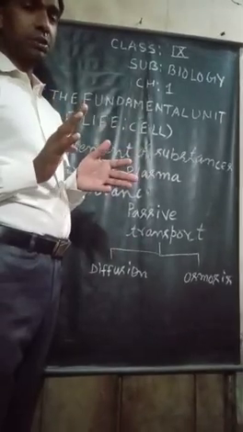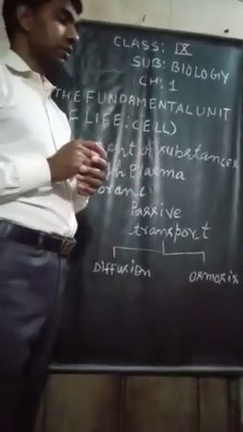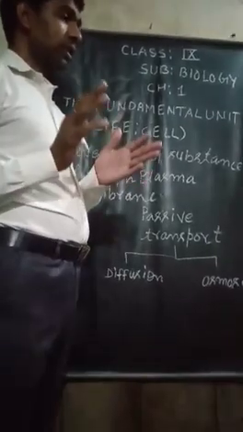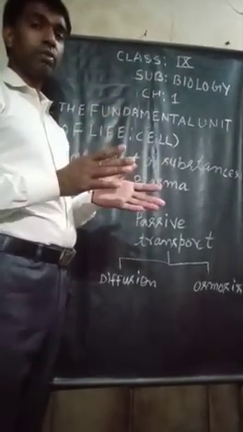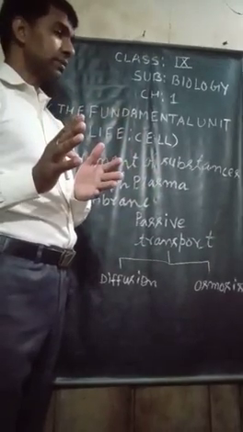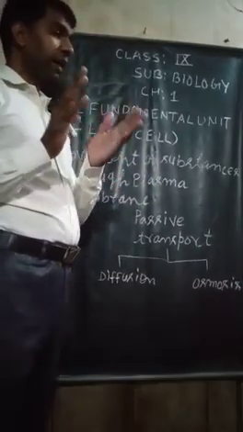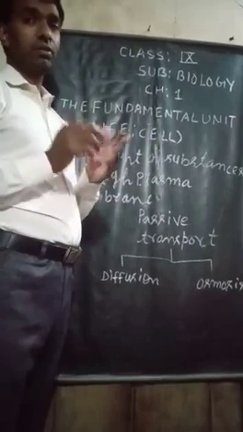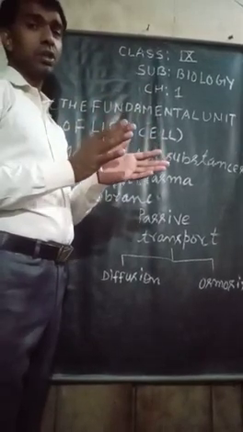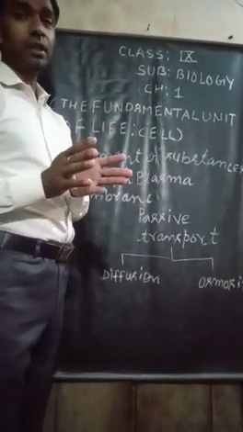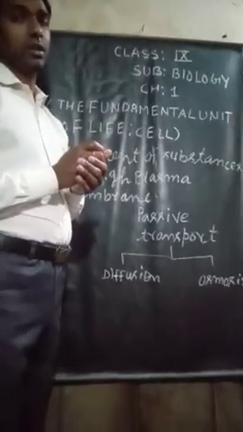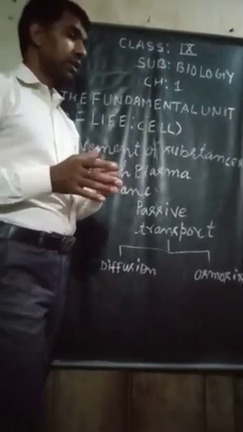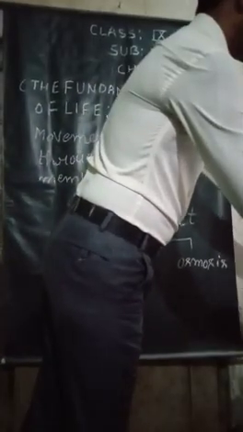Once again, try to understand the process of diffusion: movement of substances from the region of higher concentration to the region of lower concentration when uniform concentration is not achieved. So this is diffusion.